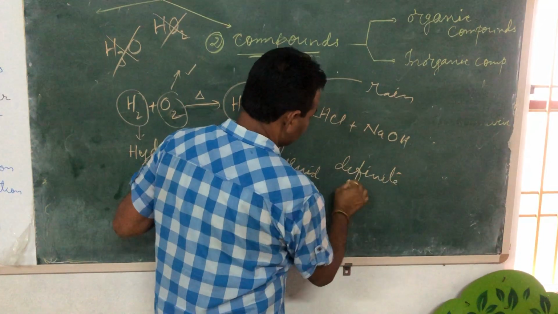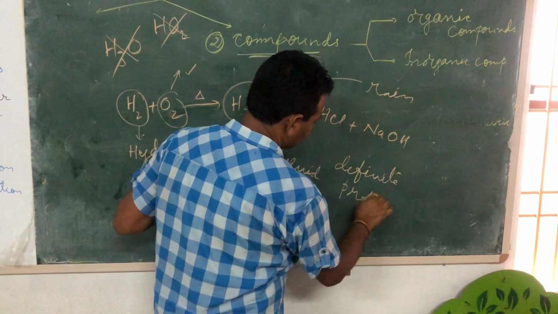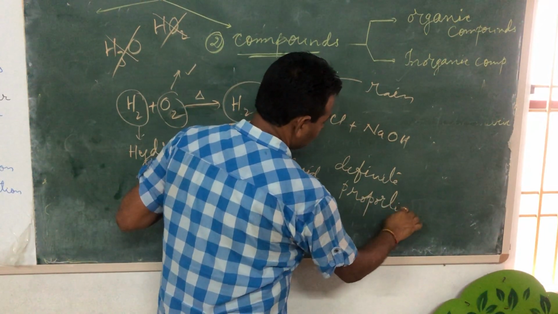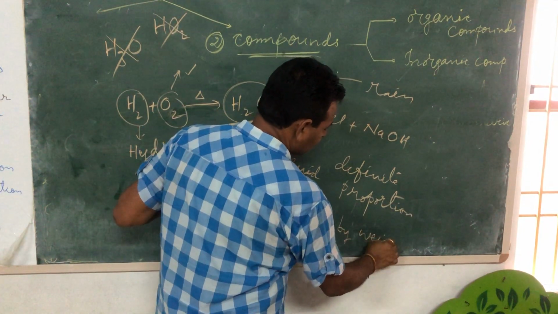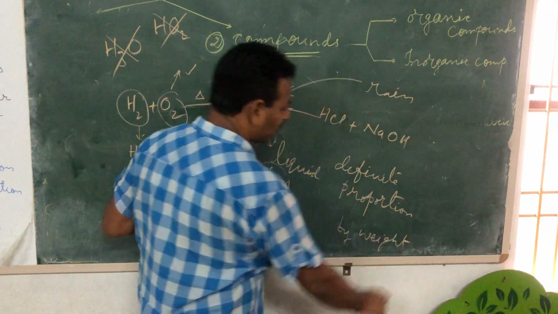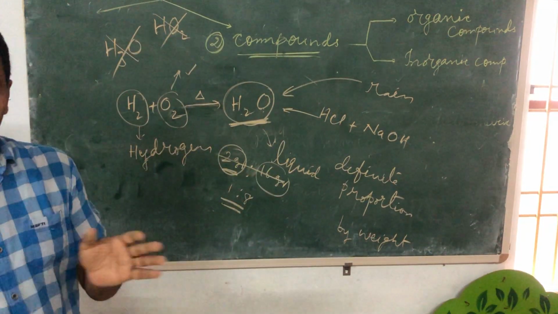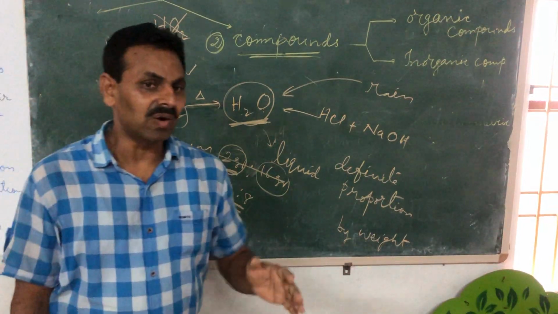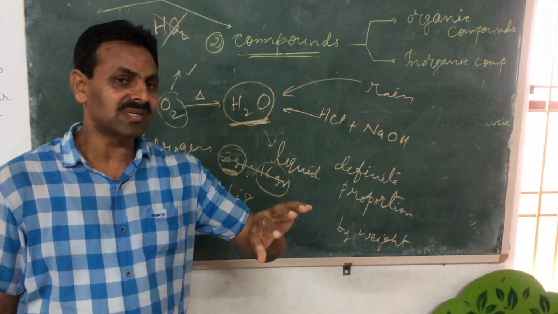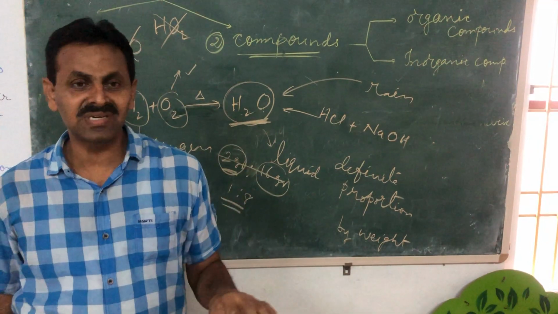Definite proportion by weight. Proportion means ratio. 1:2, 1:3, 1:4. For example, if I say out of 100, 25% is blue and 75% is red.